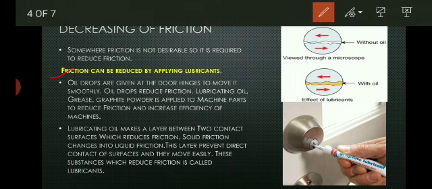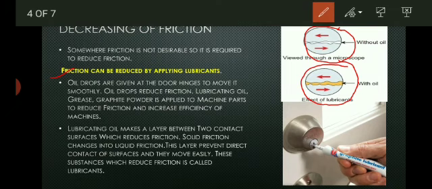So what happens when lubricants are applied on the surface? In this figure you can see two surfaces which are moving in opposite directions. In the first surface there is no lubricant in between. But when lubricating oil is applied between these two moving surfaces, a layer is formed.